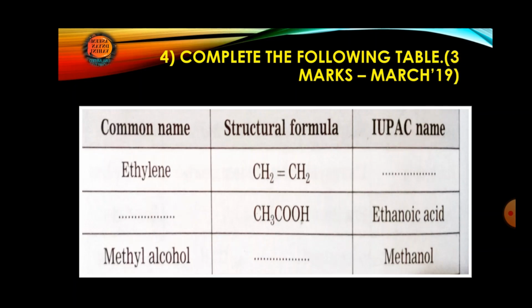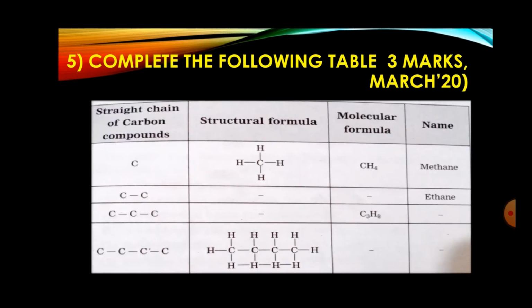Now the next question, complete the following table. 3 marks, March 2020. Again, we'll have the table over here. You can check over here. There are total 6 blanks. That is 1, 2, 3, 4, and the last column 5 and 6. So there are total 6 columns. Half marks for each column. It means this question will come for 3 marks.